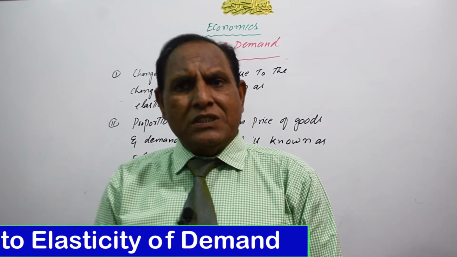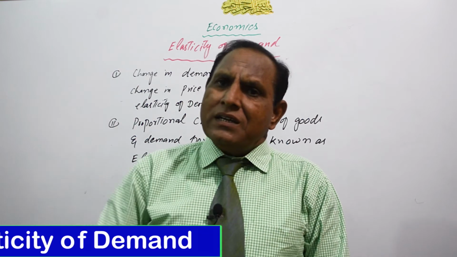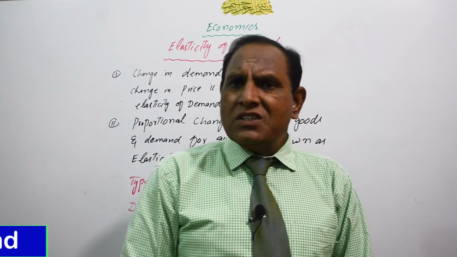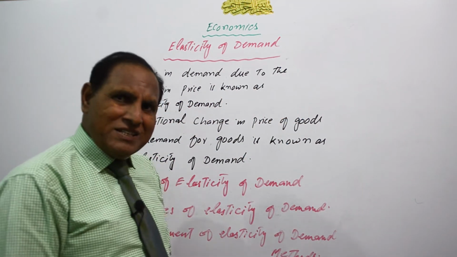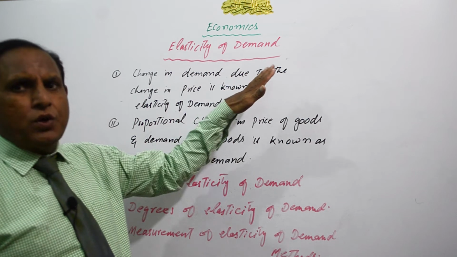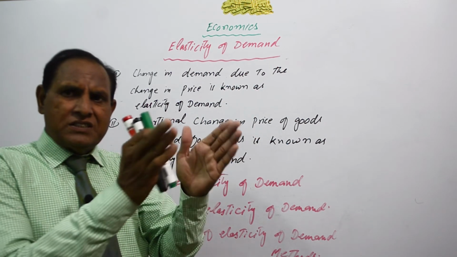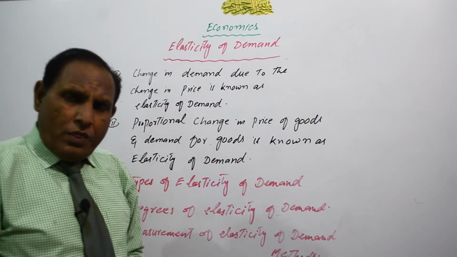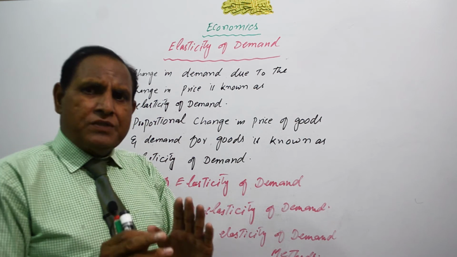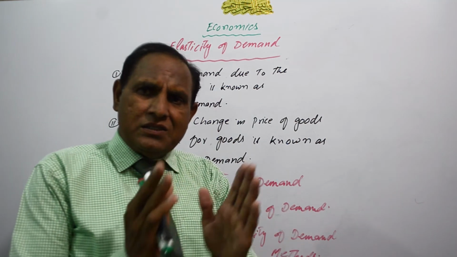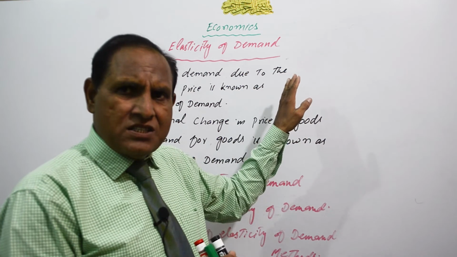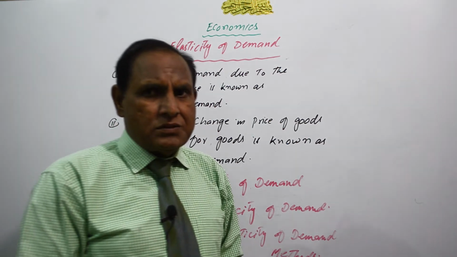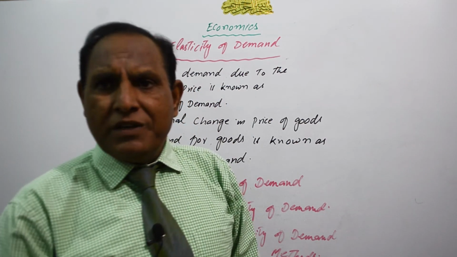Similarly, we use meters for length, and liters for liquid, and so many other scales are there. Similarly, there is a basic scale to measure the elasticity of demand. What is the ratio between change in price and change in demand? This ratio is known as elasticity of demand, but we have to measure this elasticity of demand with the help of four methods, which will be discussed later.